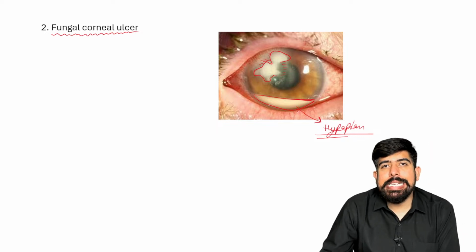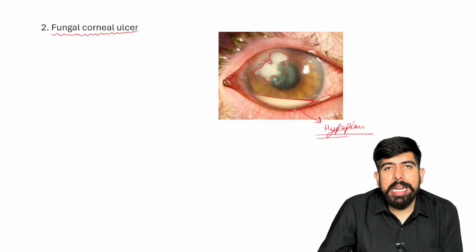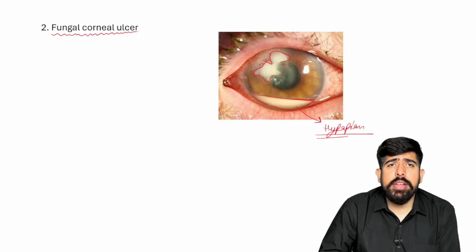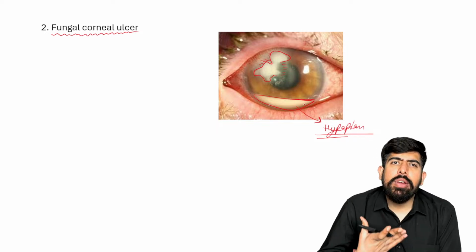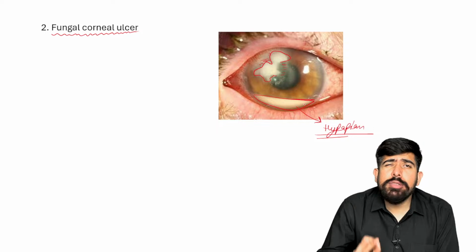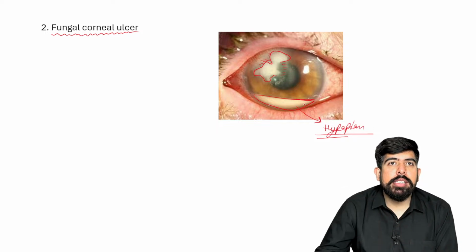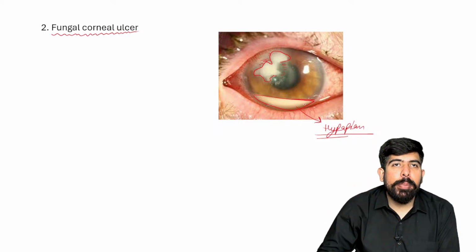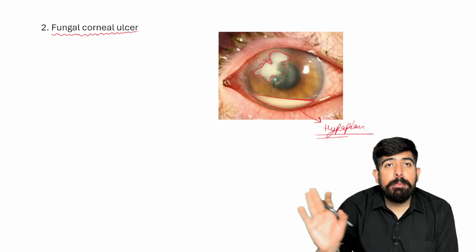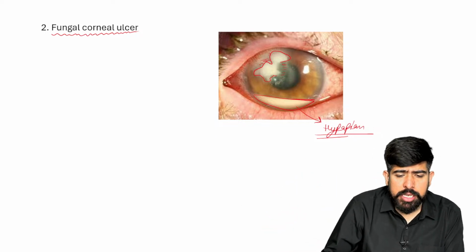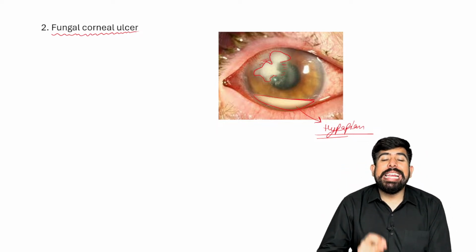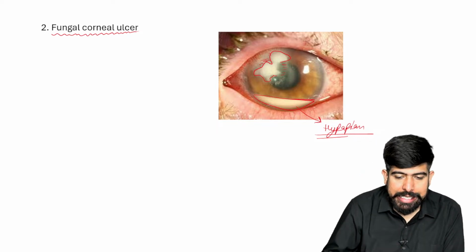Of course, hypopyon can be seen in bacterial corneal ulcer also. But please remember, in bacterial corneal ulcer, if the hypopyon is there, it has different characteristics. But please remember, if the hypopyon is there, making the lab diagnosis is quite easy. We just take a sample of this hypopyon and do the gram staining and culture of it. If we do that, it will be quite easy to diagnose. Is that clear to you guys?